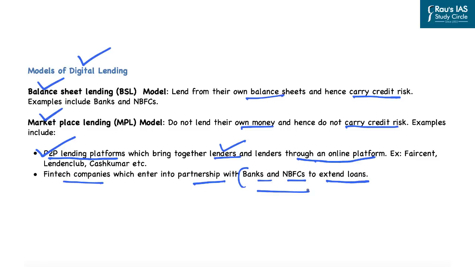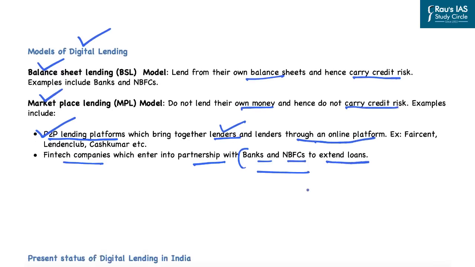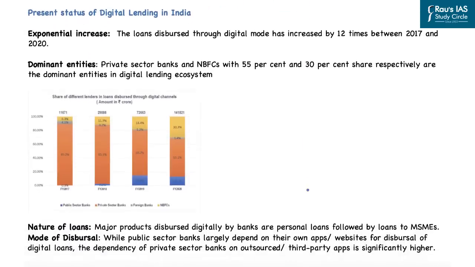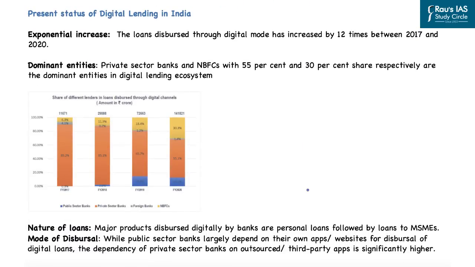This brings us to what exactly is the present status of digital lending, that is, what is its contribution in the total lending operations across India. Let us look at some of the data related to that aspect. In this slide, digital lending in India has increased with the increase in digital inclusion of the Indian population. We have all seen the mobile technology boom in the past 4 to 5 years, and that is why there has been an exponential increase in loans disbursed through the digital mode, about 12 times between 2017 and 2020.